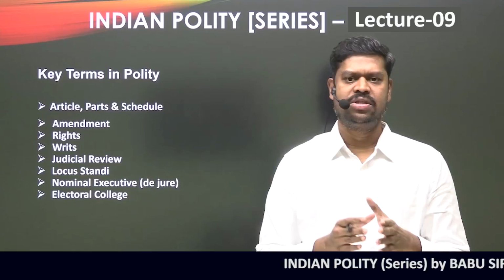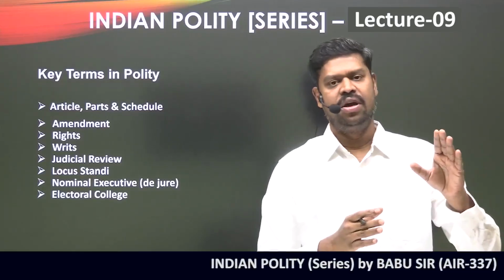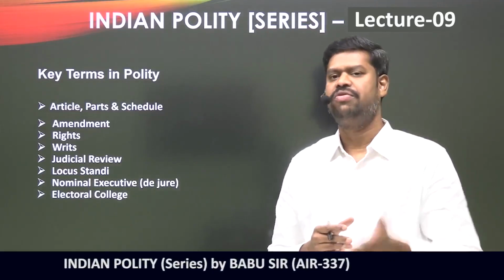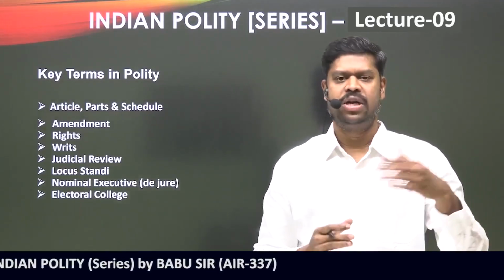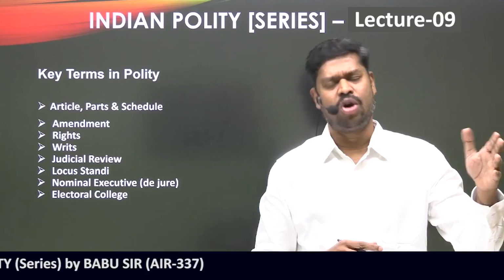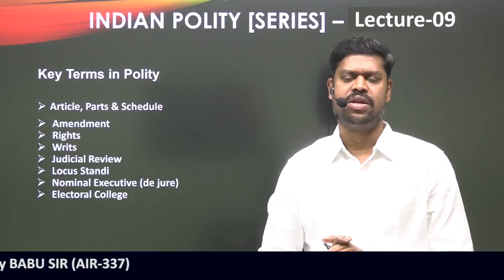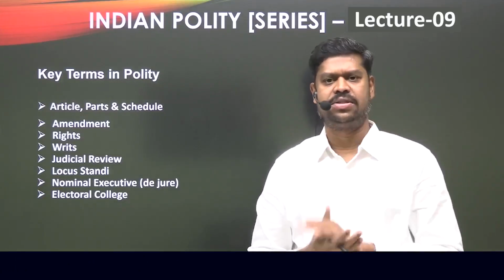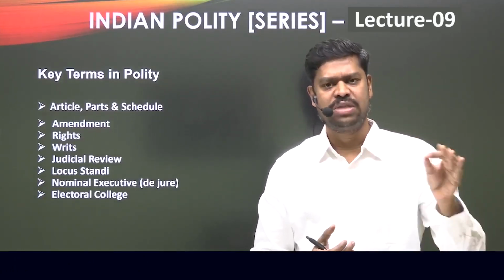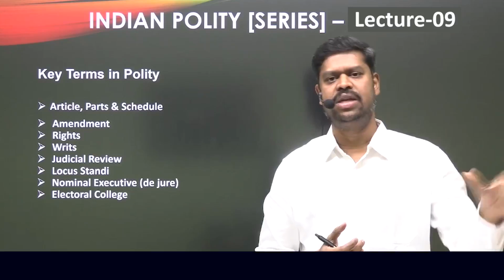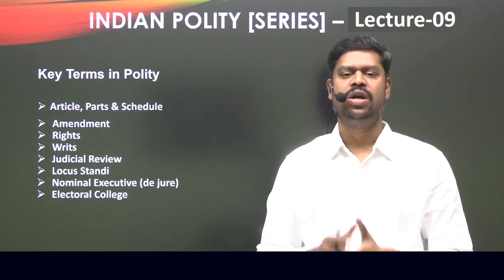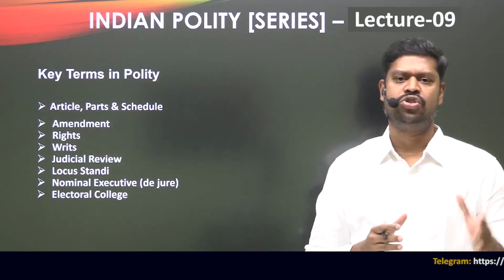Or in other words, let us assume the legislature is making a law which is in violation of the fundamental rights. Suppose a law is made by the Parliament or by any of the state legislatures in India, and that law is violative of the fundamental rights. Can those laws be struck down to the extent they are violative of the fundamental rights? Yes, the judiciary can do that using its power of judicial review.